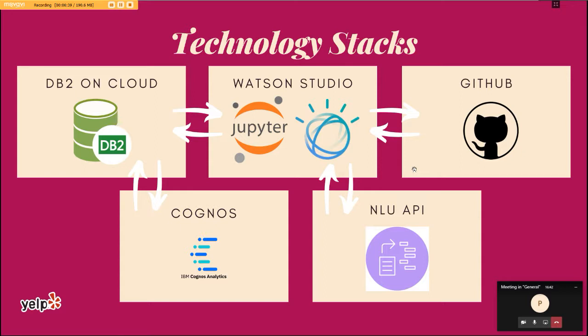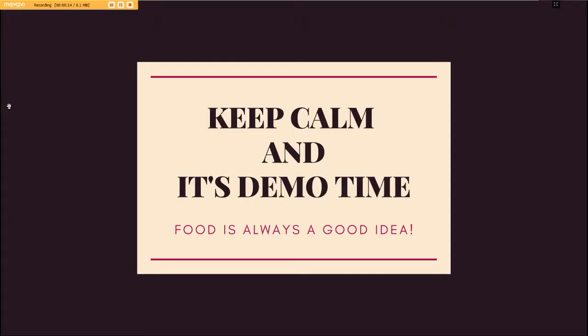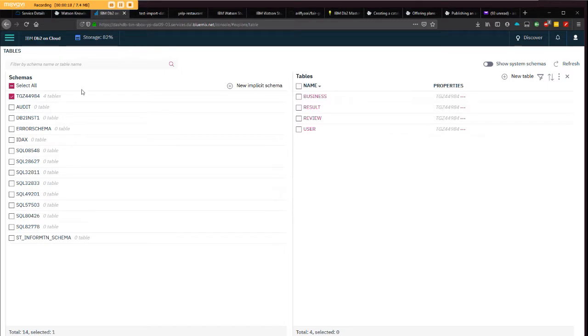the sentiment. So here are the dashboard prototypes, and what you can see here is the output in the dashboard: service, sentiment, food, and also the map. So we can go straight to the demo time. The first one that you can see here is DB2, where I downloaded the data from Yelp and uploaded it here, and this one is the result that we got from the NLU API.